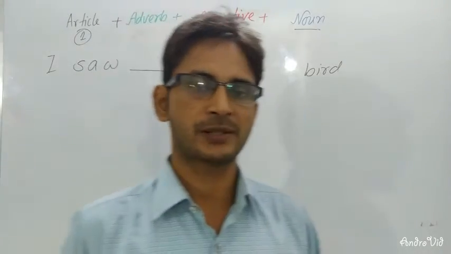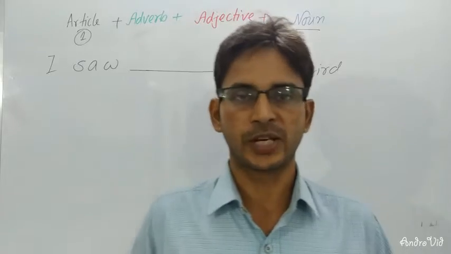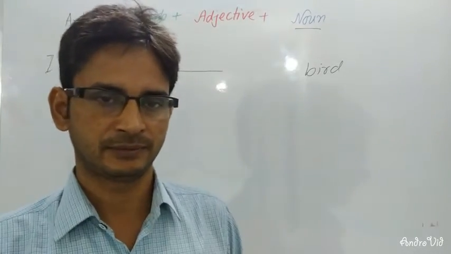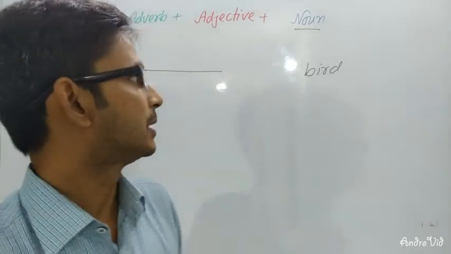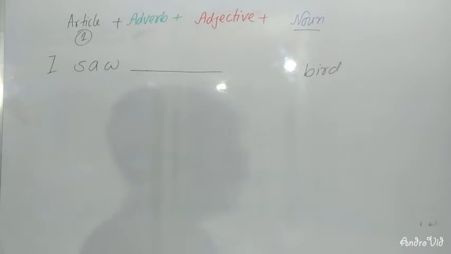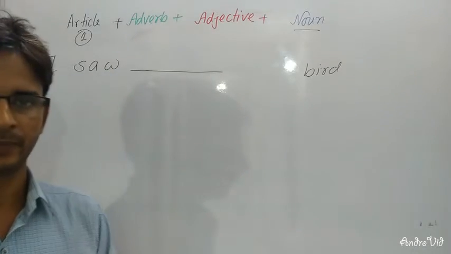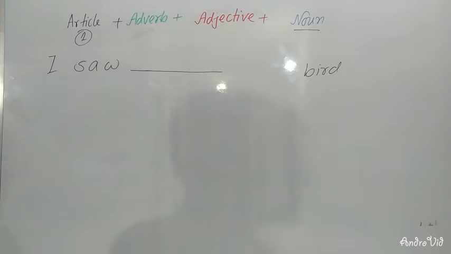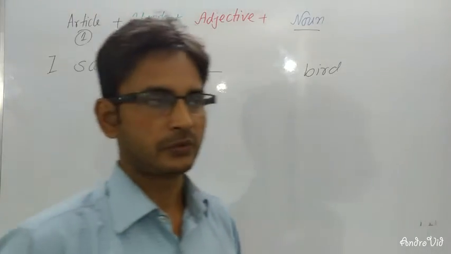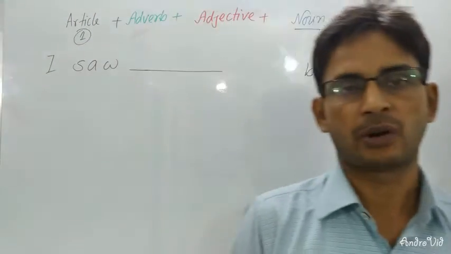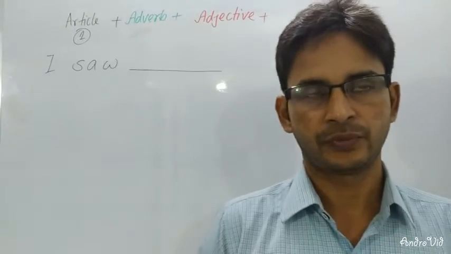I want to give you a class on how to fill in the blanks. This is a very important set of lessons for the students of class 9 and 10. Look at the board and listen to me very carefully. I will make you understand how to fill in the blanks for number A, 1 and 2.